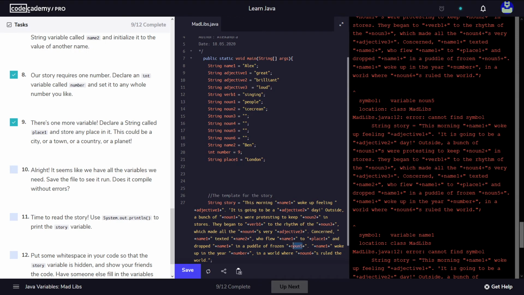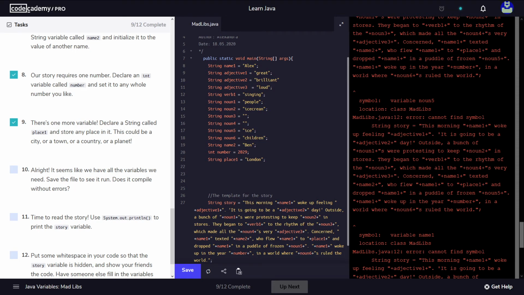so frozen what? Frozen ice. Noun 5, frozen ice. Alex woke up in the year number, where do we have? In the year number 2029, in a world where noun 6, where children, noun 6, let's make noun 6 children, rule the world.